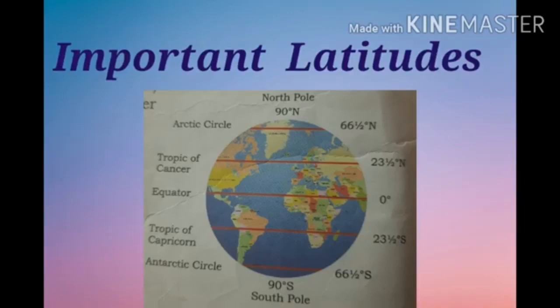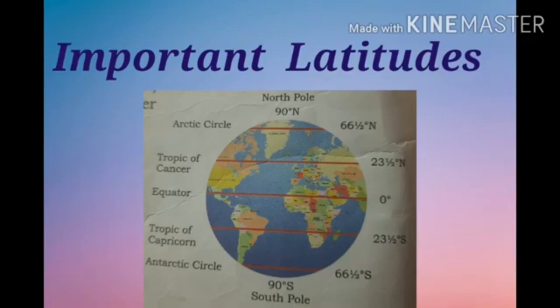The latitude at 66.5 degree south is known as the Antarctic Circle. These are all important latitudes. What are the important latitudes? Yes, the Tropic of Cancer, the Tropic of Capricorn, the Arctic Circle and the Antarctic Circle.